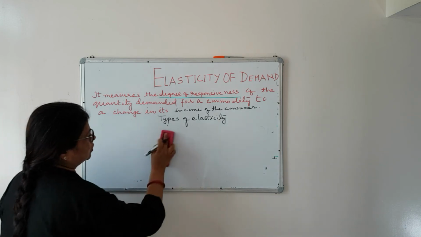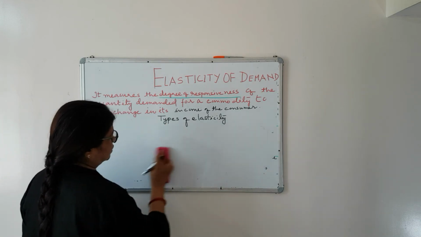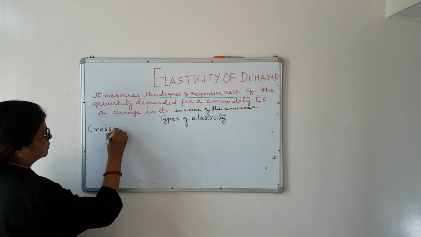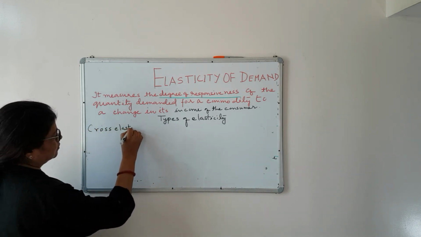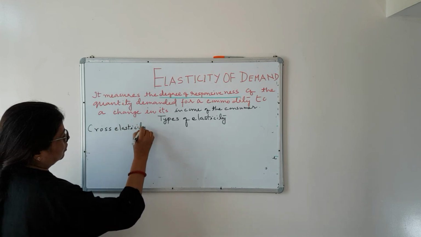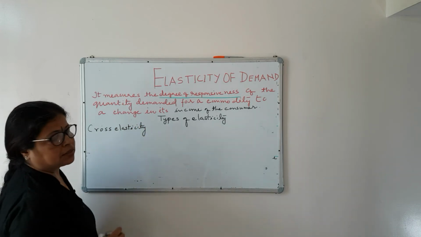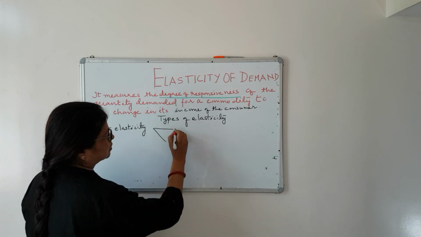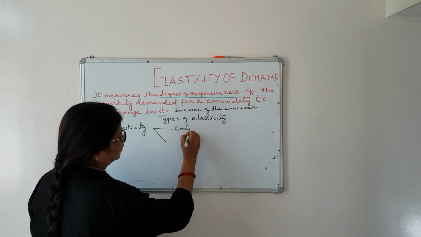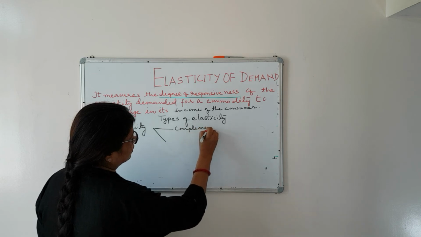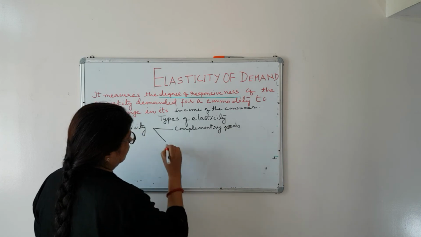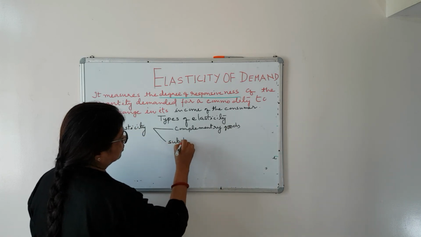So, the third type which is important, that is cross elasticity. Cross elasticity is related with two types of goods. One is complementary goods and second is substitute goods.